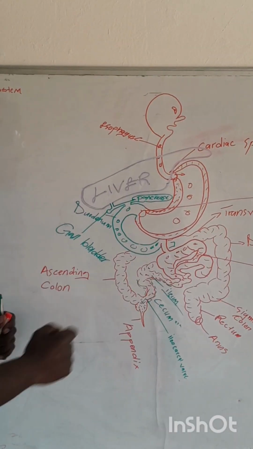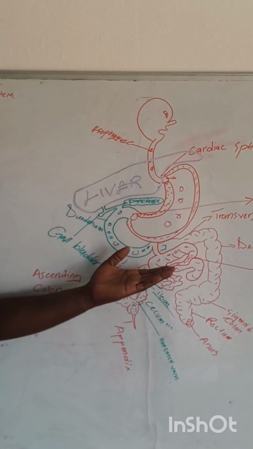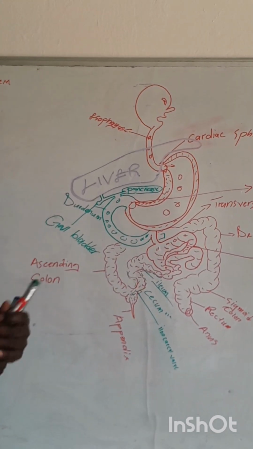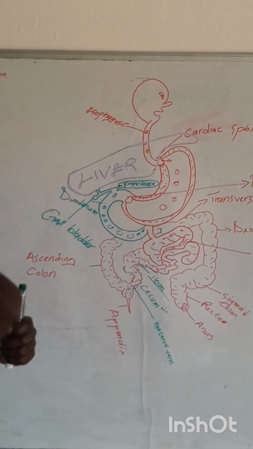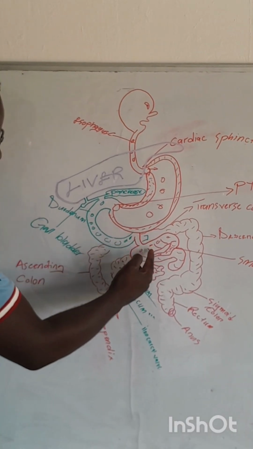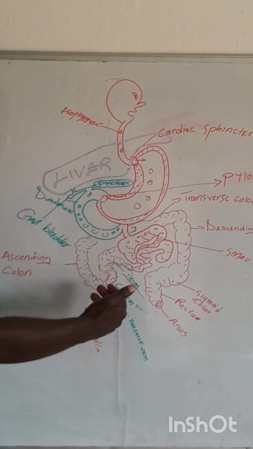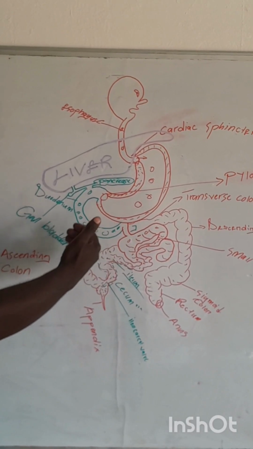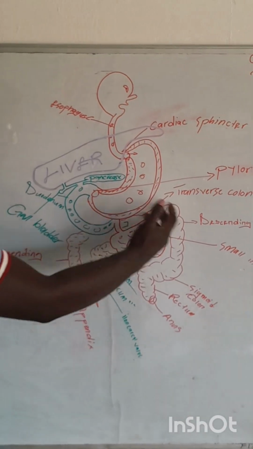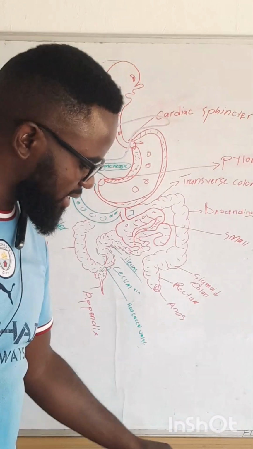The pancreas, on the other hand, is going to release some pancreatic enzymes that are further going to aid in the digestion of lipids. After digestion has taken place, we continue with our path, small intestines, for what? Absorption. Large intestines, absorption of electrolytes as well as water, and whatever remains forms fecal matter.